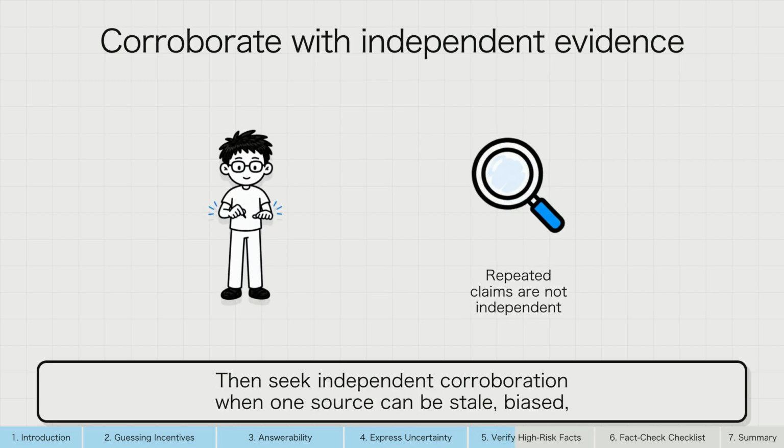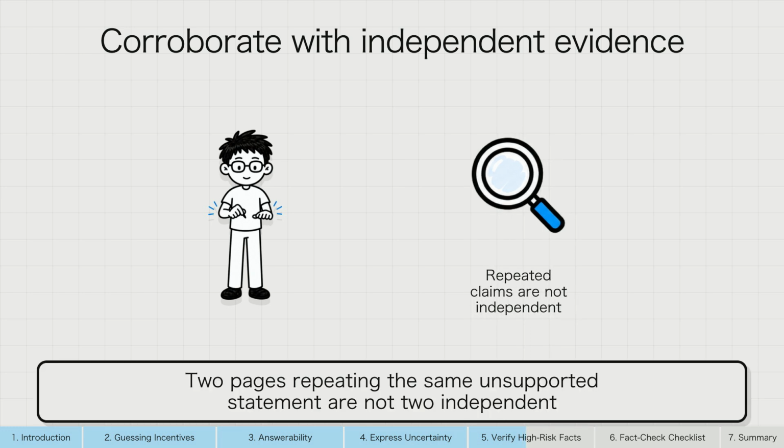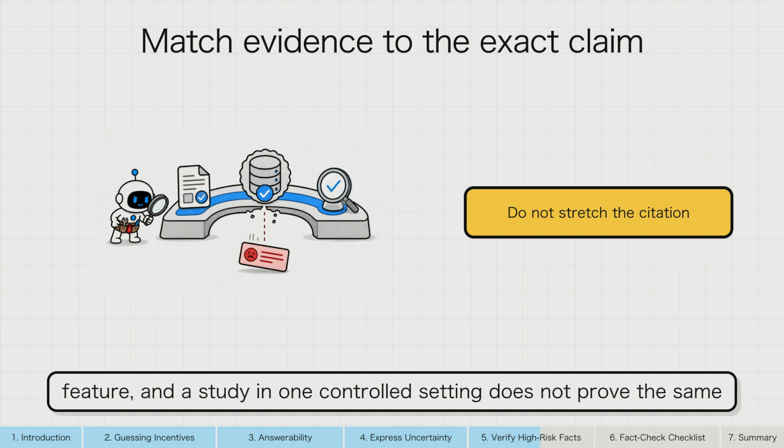Then seek independent corroboration when one source can be stale, biased, incomplete, or misread. Two pages repeating the same unsupported statement are not two independent sources. Match evidence to the exact claim. A source that proves a product exists does not prove it has a specific feature, and a study in one controlled setting does not prove the same result everywhere.